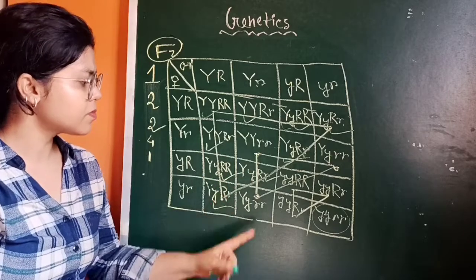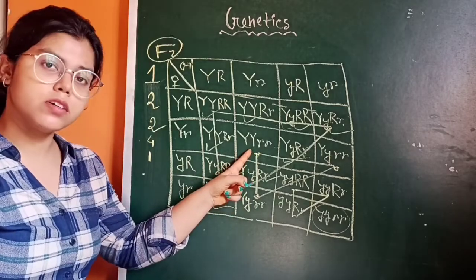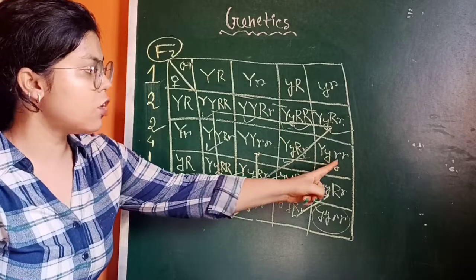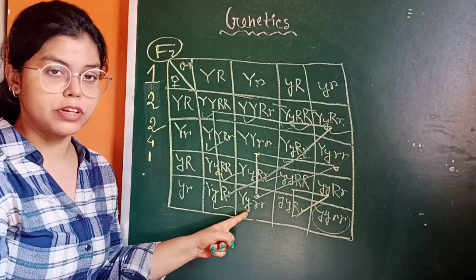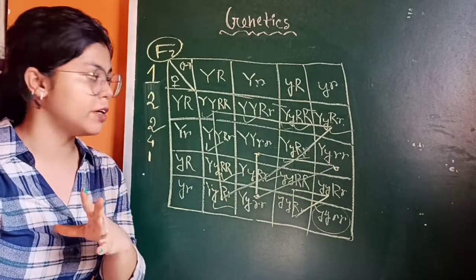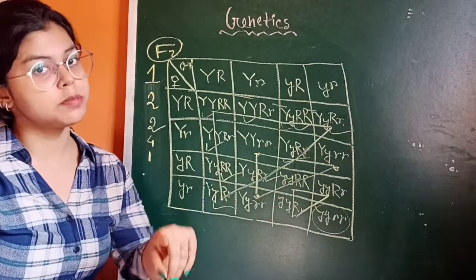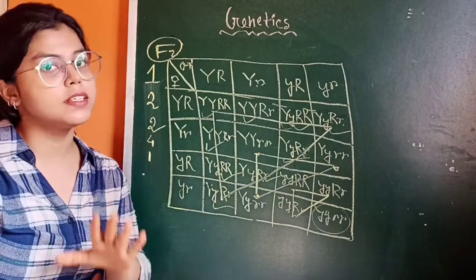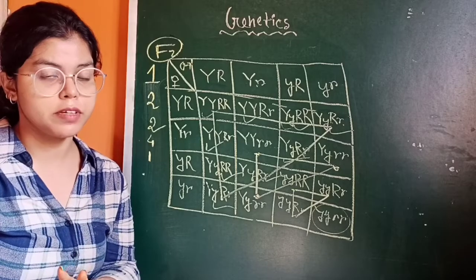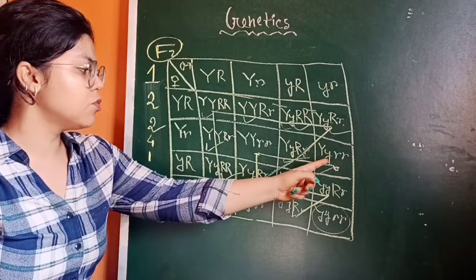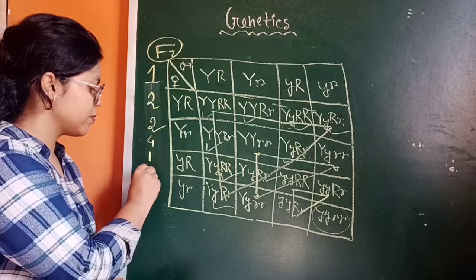This is yellow wrinkled, this is also yellow wrinkled, and this is also yellow wrinkled. But there are some differences in their genotype. Here is capital Y, and here is capital Y and small y. So we need to analyze the particular genotype. So that is 1 and 2.